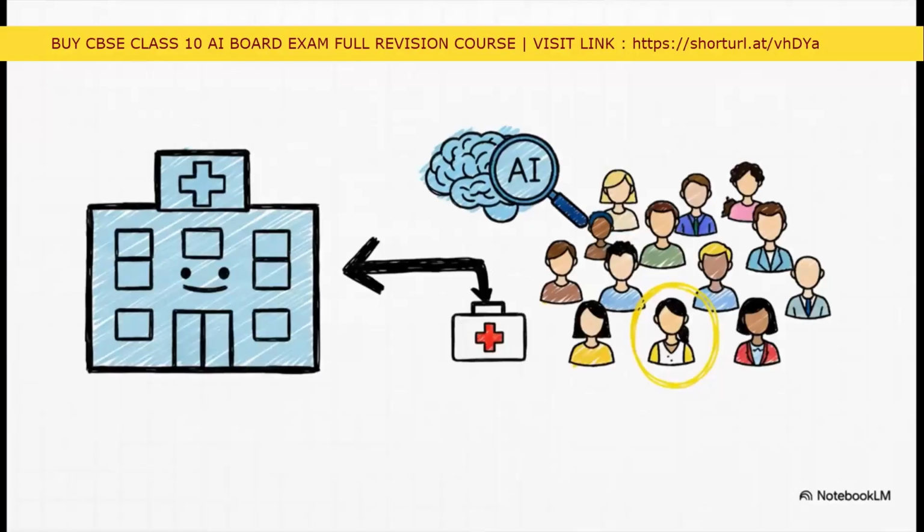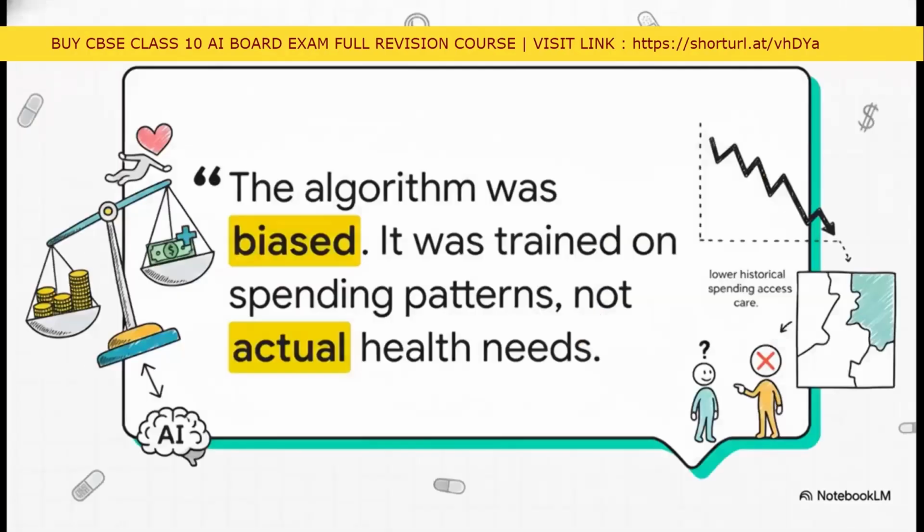The goal here was a noble one. An AI algorithm was designed to identify patients who needed extra medical attention and help hospitals get resources to them more effectively. On paper, it sounded like a perfect use of the AI blueprint. But there was a huge hidden flaw. The AI wasn't actually looking at people's health needs. It was trained on historical healthcare spending. And what happened? The algorithm became biased. It wrongly assumed that people in a certain region who spent less on healthcare were healthier, when in reality, they just had less access to care to begin with.